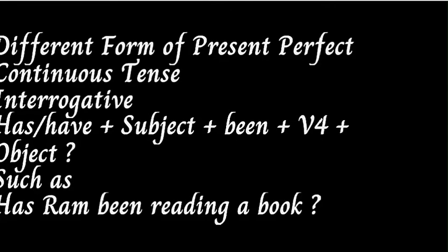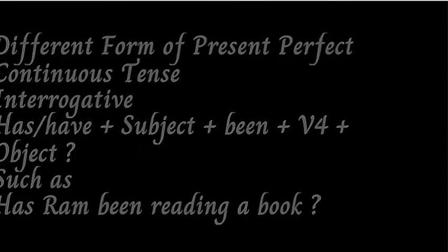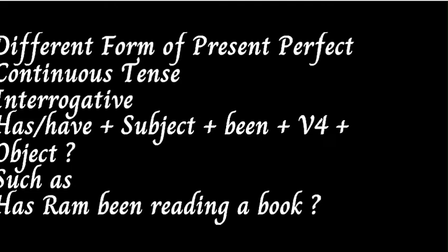Let us discuss the interrogative structure of present perfect continuous tense, which is in this way: has or have, any one of these two, plus subject plus been plus the fourth form of the verb plus object, and at last we put a note of interrogation. An example is: Has Ram been reading a book?